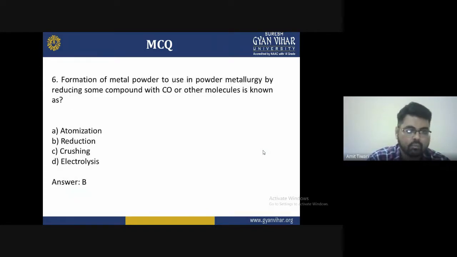Sixth: the formation of metal powder for use in powder metallurgy by reducing some compound with CO or other molecules is known as. The options are atomization, reduction, crushing, and electrolysis. So the correct answer for this is reduction. Basically, we have to consider the definition: reduction is the formation of metal powder for use in powder metallurgy by reducing some compound with carbon oxide or other molecules.